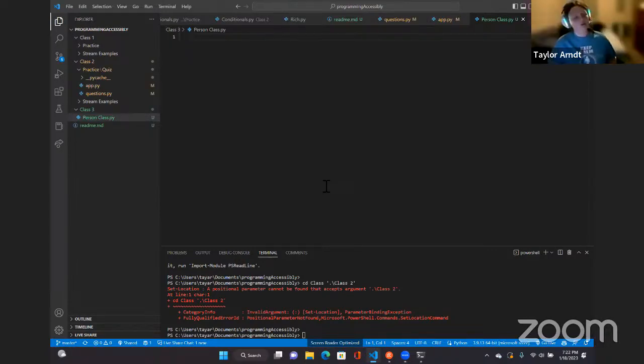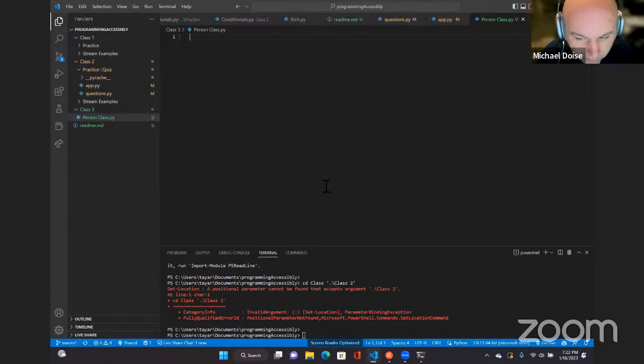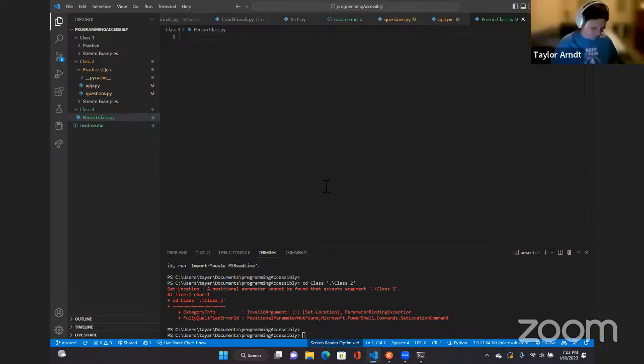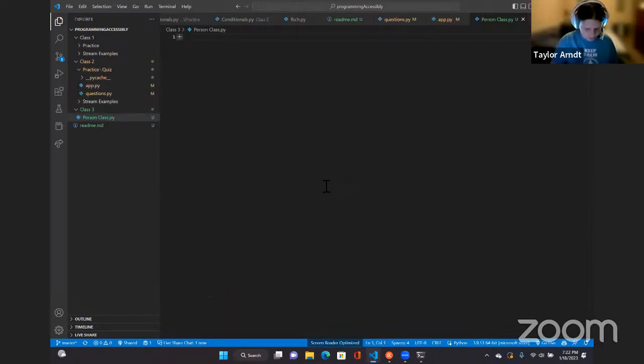All right, so let's do it. I'm trying to figure out how I can open my version of this while also being on Live Share. That one, I don't know exactly how to help with. Let me kill this terminal so that it's very full screen here.